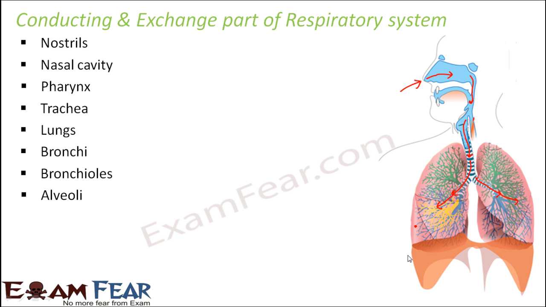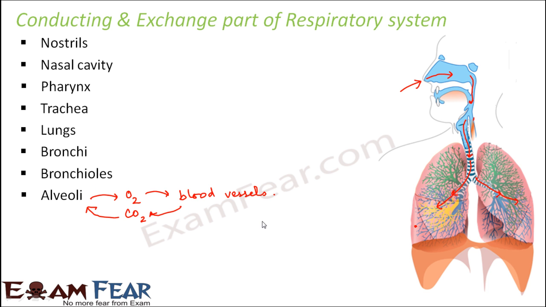What happens once it goes to the alveoli? From alveoli the gases do not move into the blood just like that. There has to be an exchange, because the alveoli will give oxygen to the blood vessels. Similarly, the blood vessels will give carbon dioxide to the alveoli.